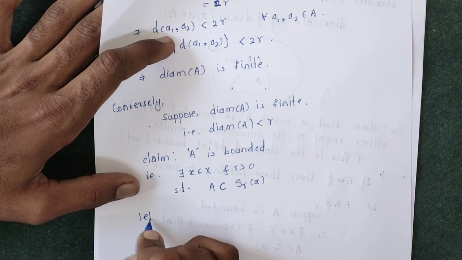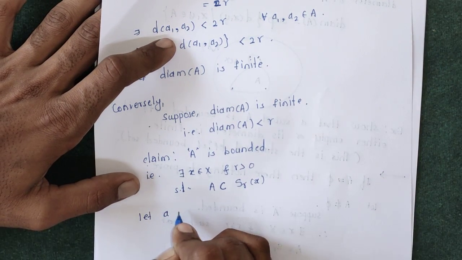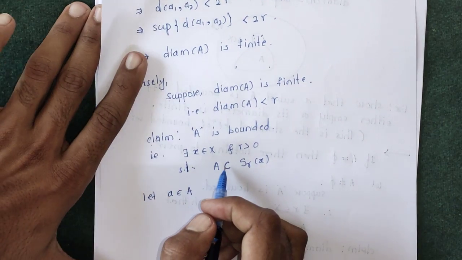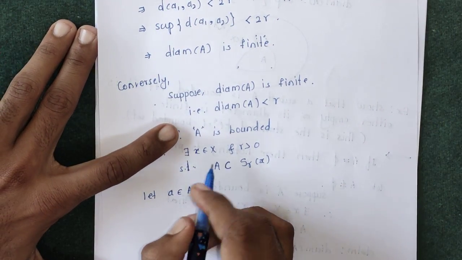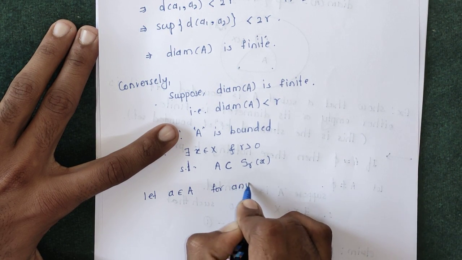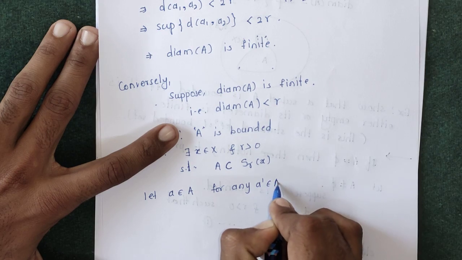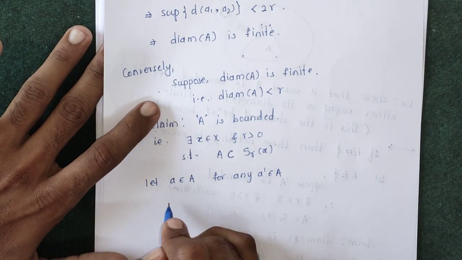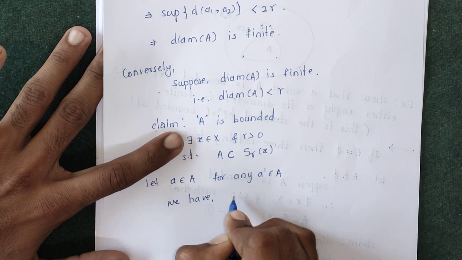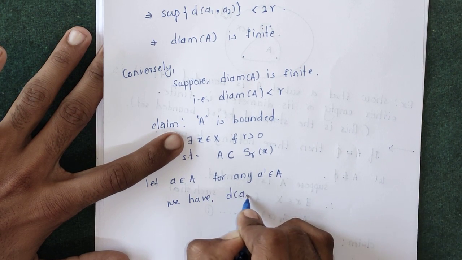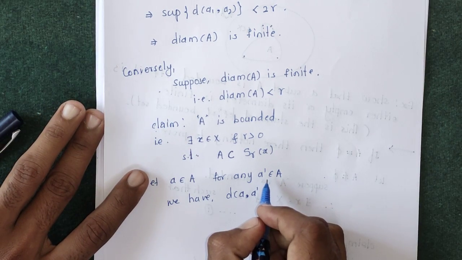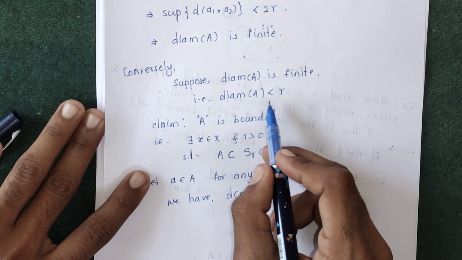Let a belong to A, be any element of A. Then for any a prime belonging to A, any other element of A, we have the distance between a and a prime. a and a prime are two elements of A and the diameter of A is finite.